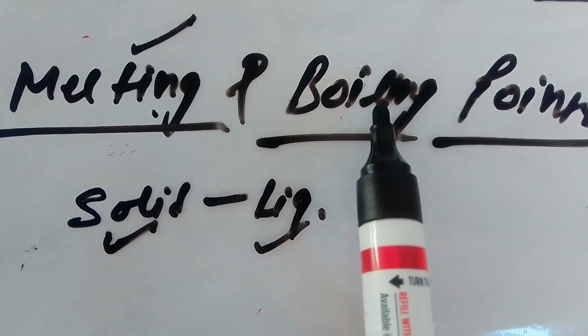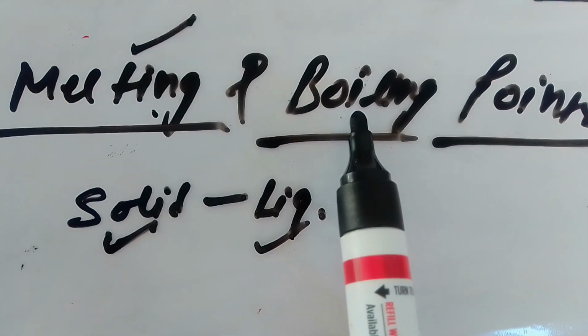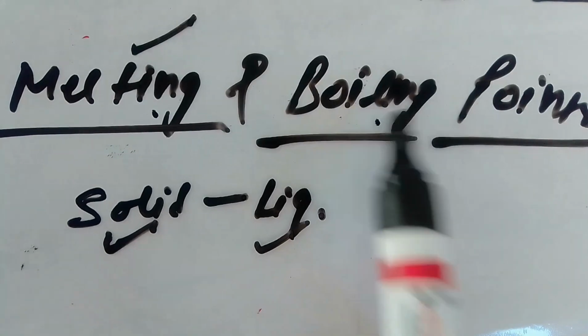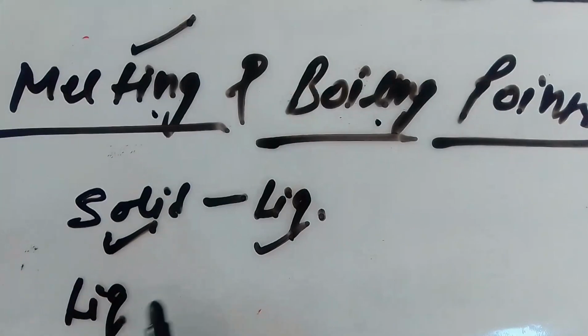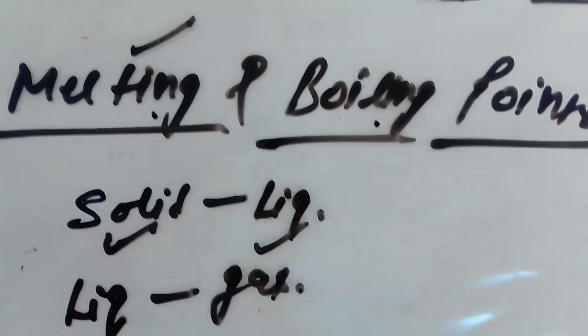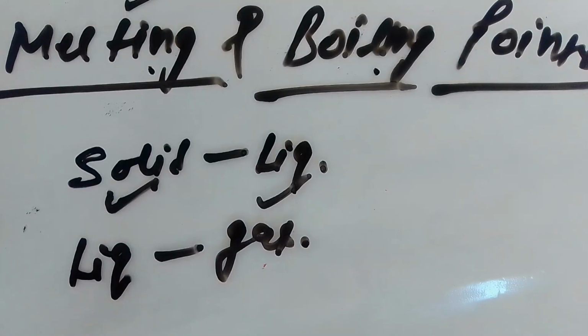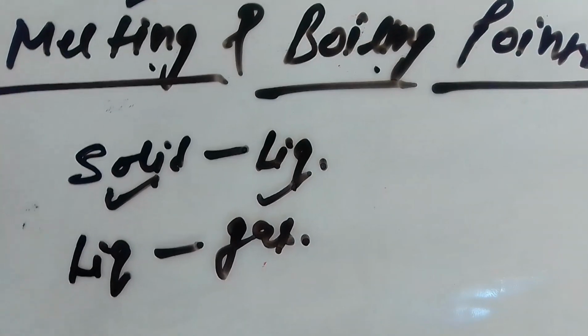Then comes the boiling point. Boiling point is simply the temperature at which a material changes from liquid to gaseous state.